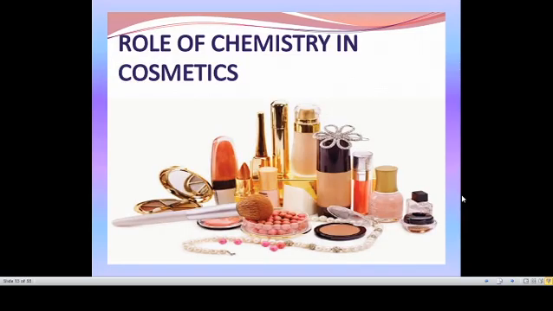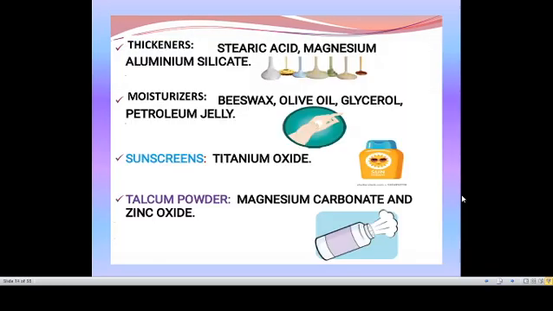Role of chemistry in cosmetics. Since ancient times, mankind has explored various ways of beautifying. Beautifying our body, beautifying our face by wearing some jewels or makeup. So chemistry is involved in cosmetics also. So for cosmetics, take page number 16 and underline the word cosmetics, that block letter word. Cosmetics refers to substances that are used to beautify the body, like face powder, lipstick, nail polish, deodorants, perfumes, shampoos, body wash. So these are all examples of cosmetics.